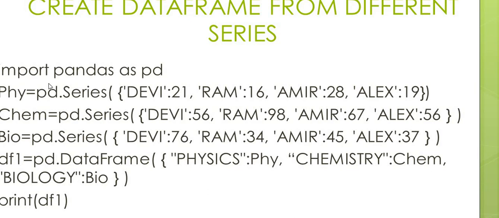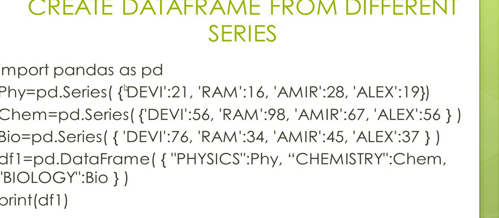Here we are going to create series. Along with that, we are going to create a data frame by using series. Import pandas as pd. PHY is a series. Why? Because it is created by using the method series. And inside the bracket, we have a dictionary.